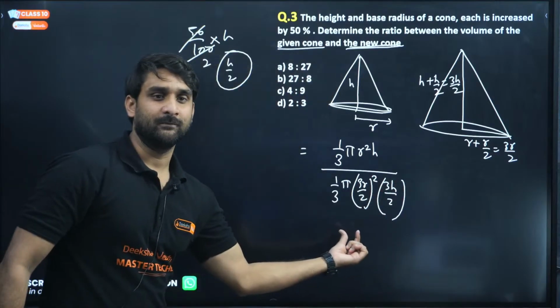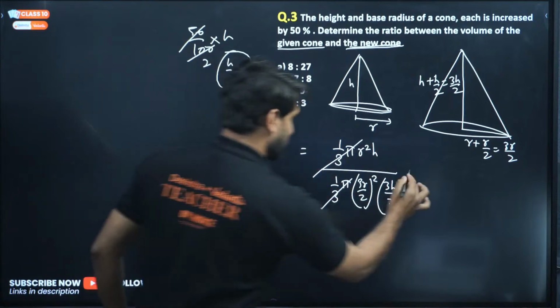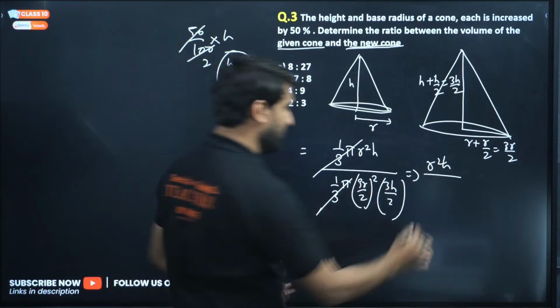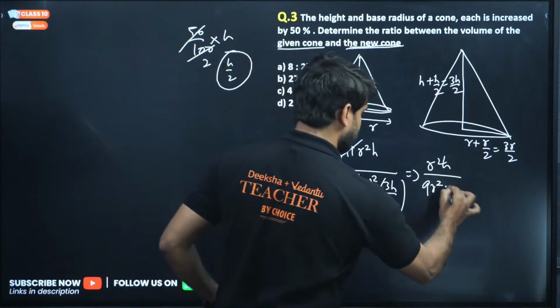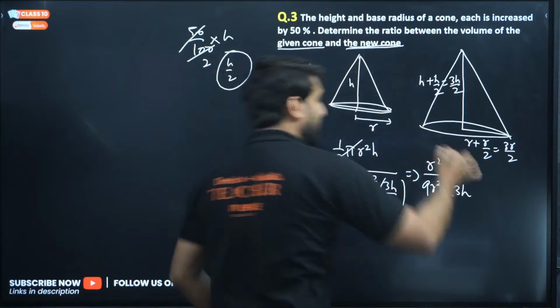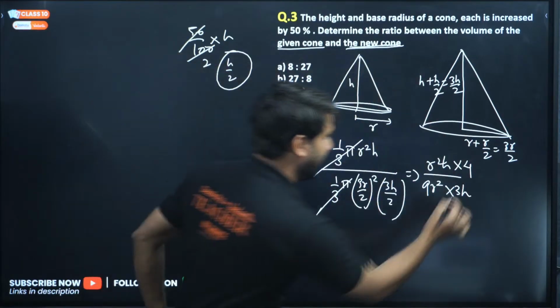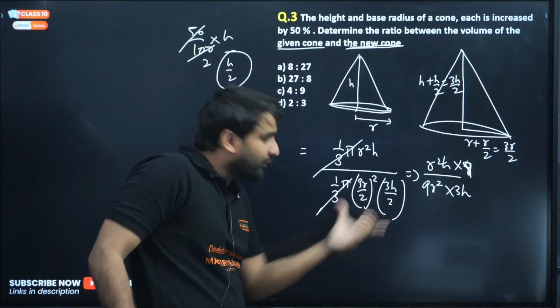This is the way. So 1 by 3 pi cancelled. Now look, we are getting here r square h, and this 3r square will be 9r square, and this 3h will remain as it is, and 2 into 4 will multiply to this. 2 square is 4, and 4 into 2 will be 8.